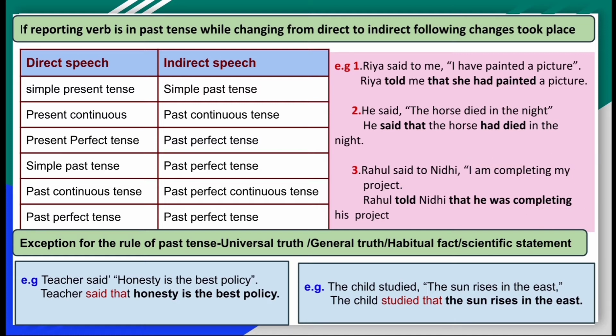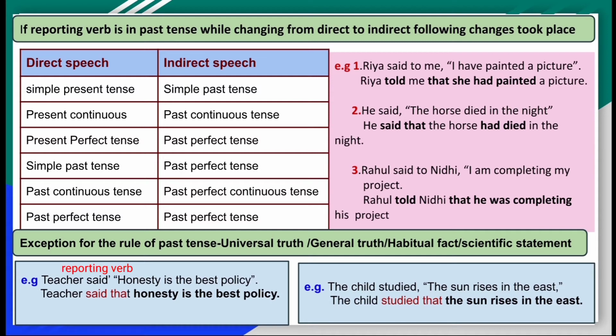Now what are the exceptions for this rule? For the past tense rule, there are some exceptions. When a universal truth, general truth, habitual fact or scientific statement is explained through the sentence, at that time we are not changing the tense of the sentence. Let's see the example. Teacher said, "Honesty is the best policy."